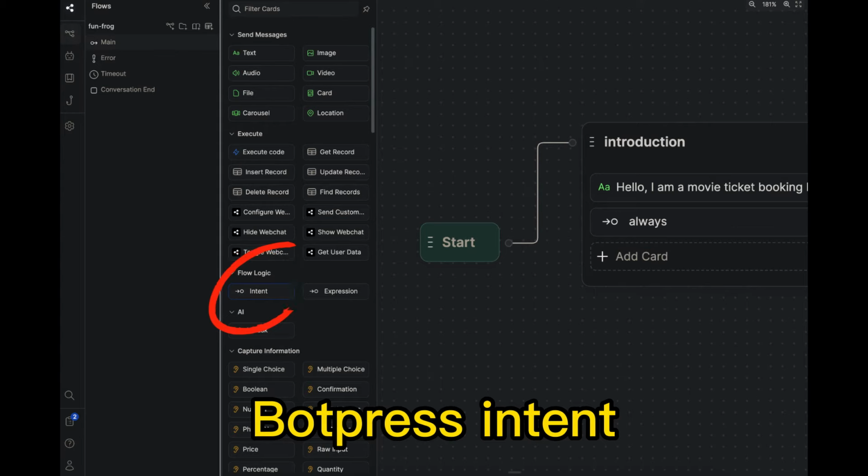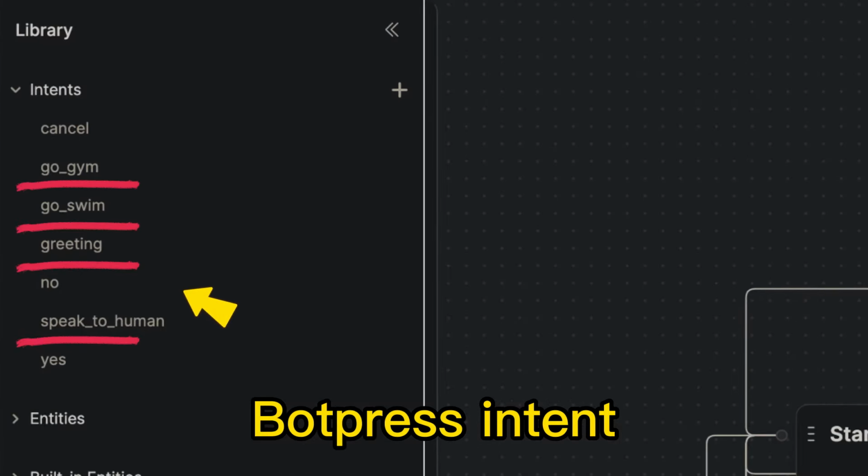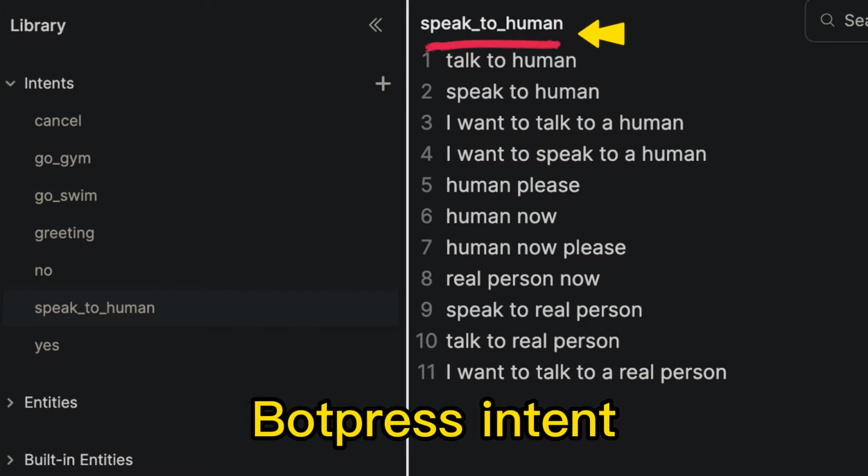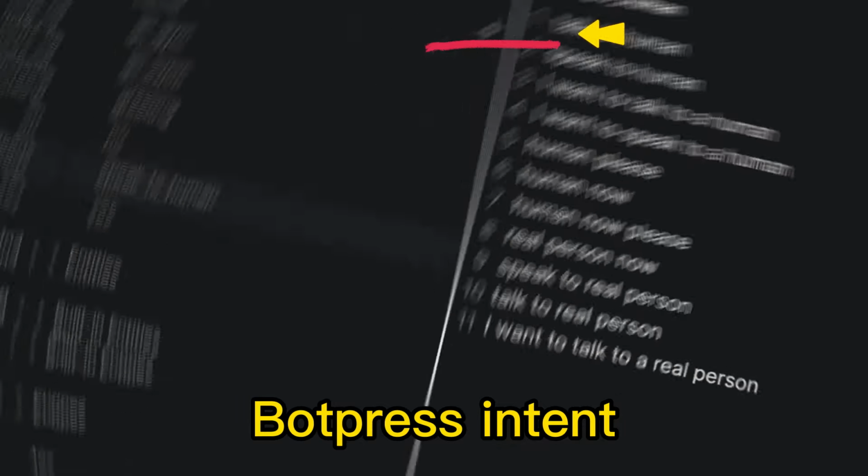Botpress has another feature called intent, where it can recognize the intent of the user query based on predefined query patterns. For example, we could define intents as go gym, go swim, speak to human, and greeting. In each intent, we could define a group of sentences. The idea is that a new sentence goes through pattern matching. If it looks similar to one of those sentences for a particular intent, it is classified as that intent.